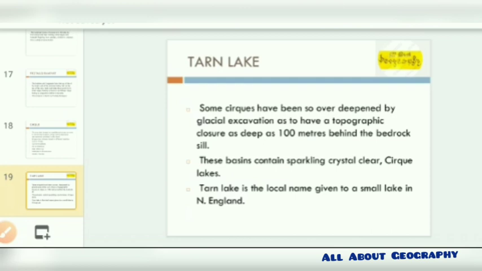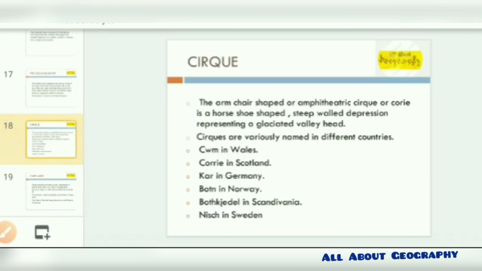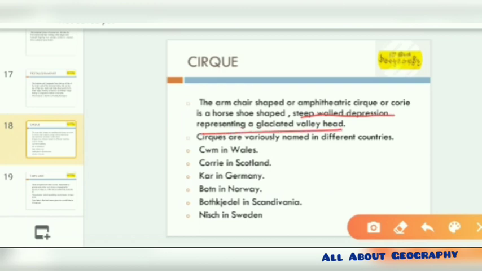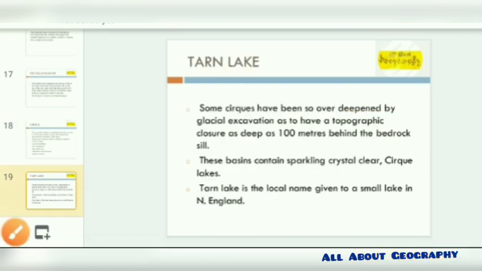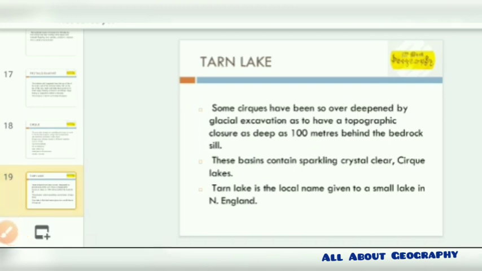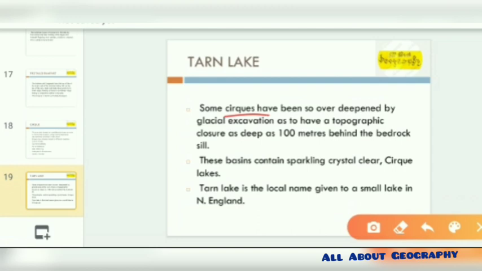We already studied that a cirque is a steep wall depression representing a glaciated valley, and in this tarn lake the cirque has been further deepened by glacial excavation over the topographic closure. So this extends about 100 meters and is very sparkling and crystal clear.